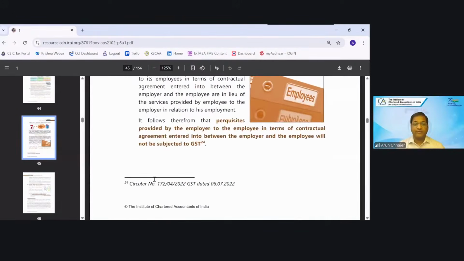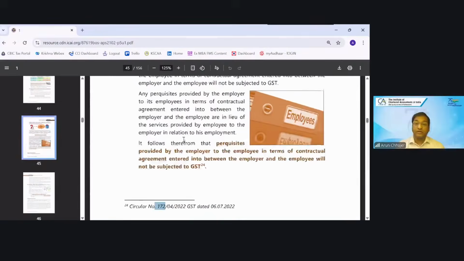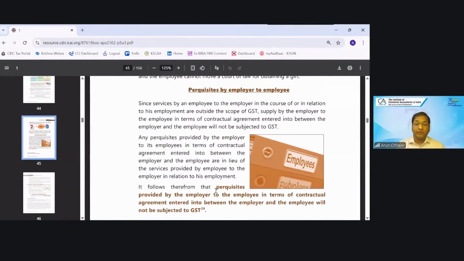That was a very nice Circular 172. It has been clarified that a perquisite provided by the employer in terms of a contractual agreement will not be subject to GST. If something is part and parcel of my employment contract, it will not be treated as the employer providing a service to the employee and it is taxable. No.